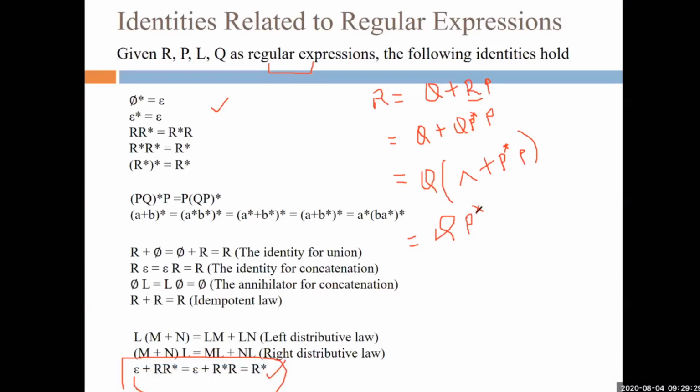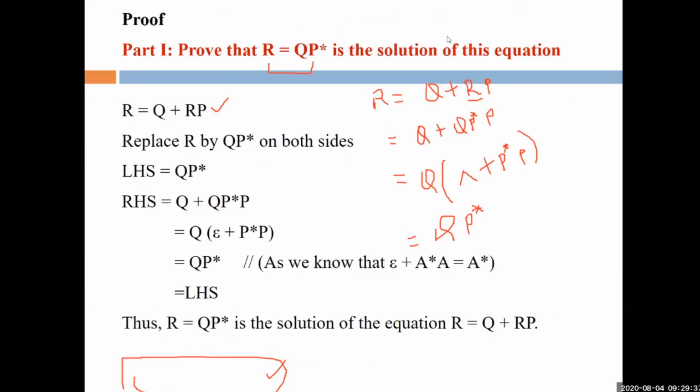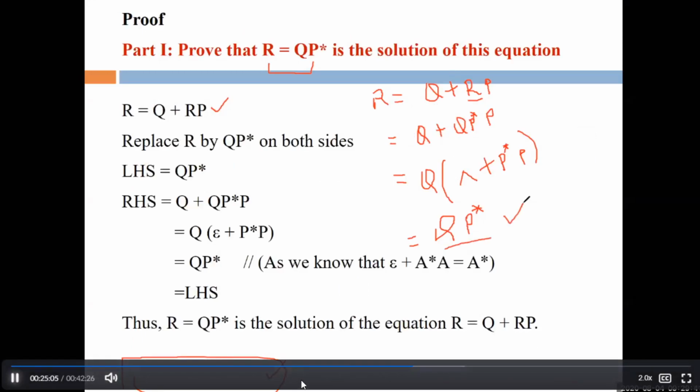So you can see here that in this case, QP* is a solution, right? So the first proof is completed. That first proof is that R = QP* is a solution of this equation. So the first part of our proof is done. Now the second part is that we have to prove that QP* is the only solution, right?